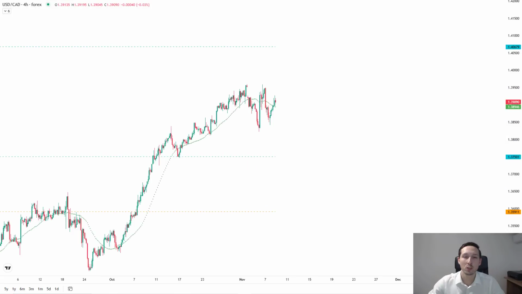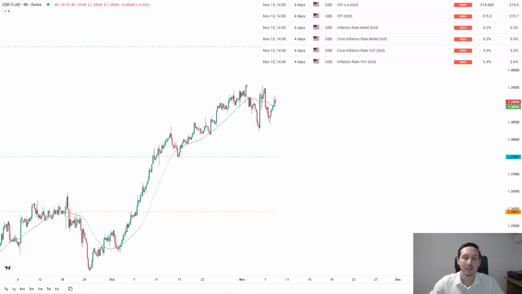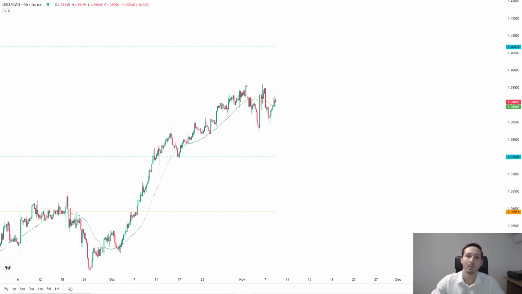Moving on then to the US dollar pairs, or specifically that US dollar long theme that I'm going to be looking at trading next week. Something to note is we do have US CPI coming out on Wednesday. So there is a chance that the dollar pairs and actually Forex in general is kind of choppy into Wednesday, and then we start to get volatility from Wednesday onwards. So just something to bear in mind if you are looking at trading the Forex markets next week.